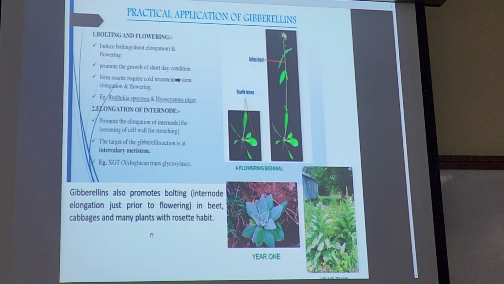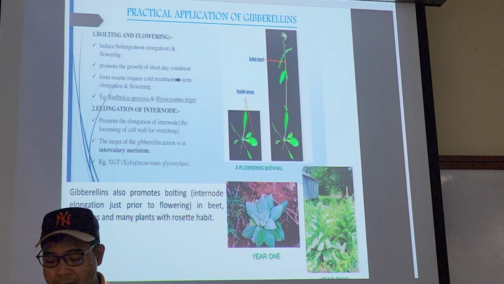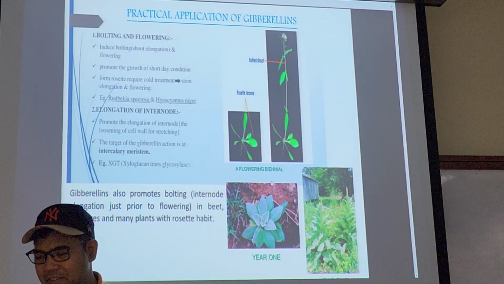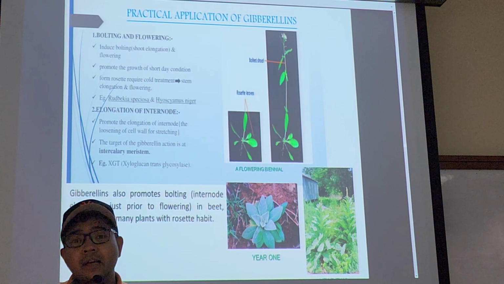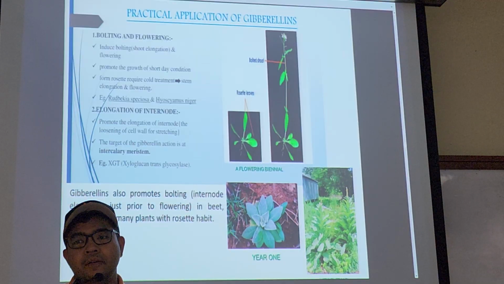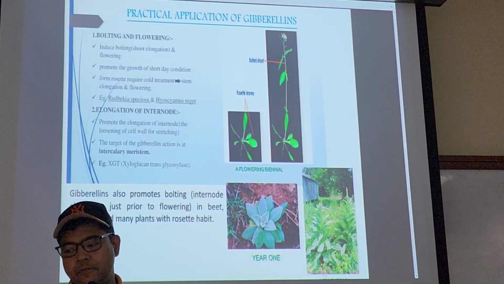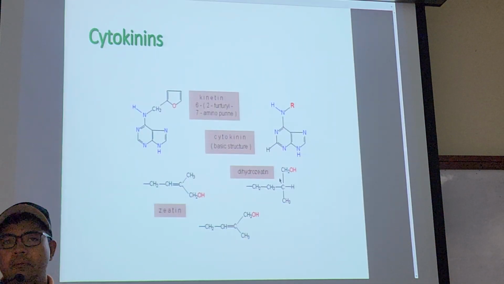Okay? How do I know? I know things, right? Okay. So in bayam, that is not needed, but in cabbage, it is needed, right? Because the growth habit is different, right? Right. So that's pretty much about GA.